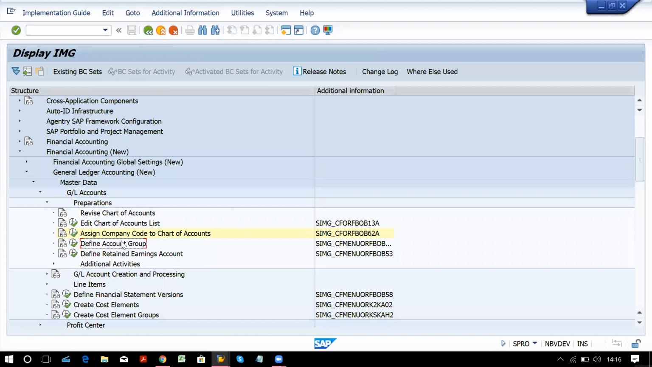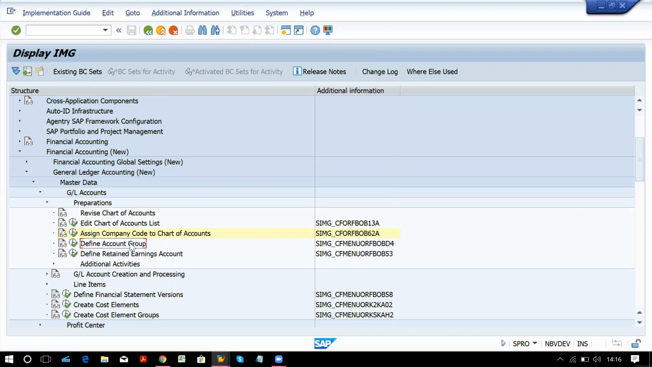The next step is define account group. OBD4, that is the T code we have. What do you mean by account group? Now we are going to have a big list of GL accounts, and you can bifurcate your GL accounts in this account group step.